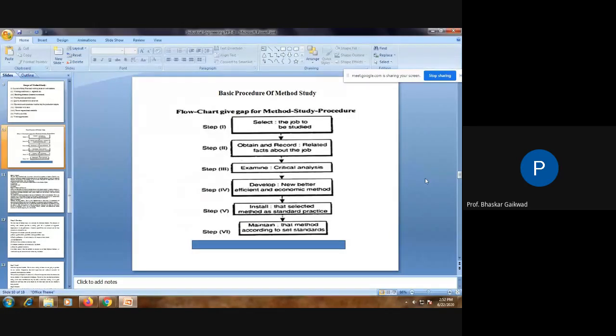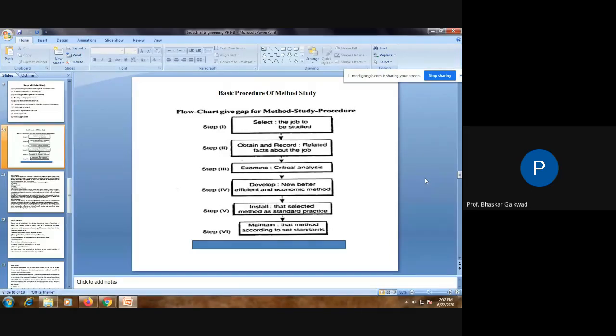Now next, the basic procedure of method study. This is the flow chart for the method study procedure. First point in the procedure of method study: select the job to be studied.